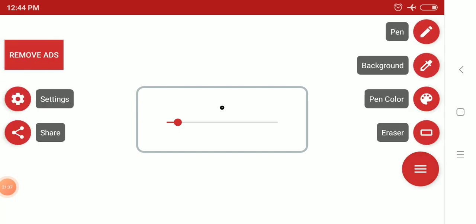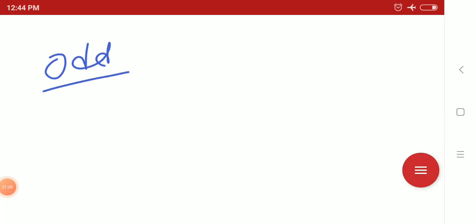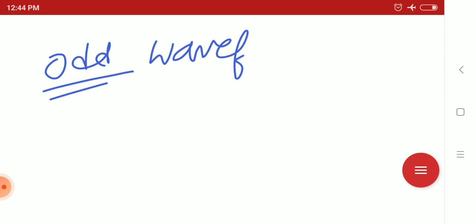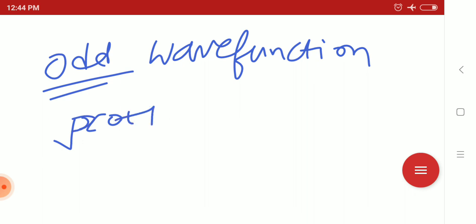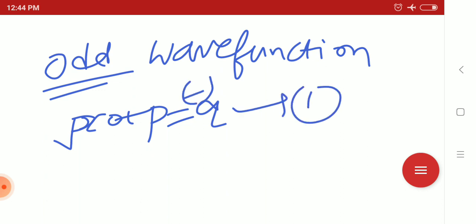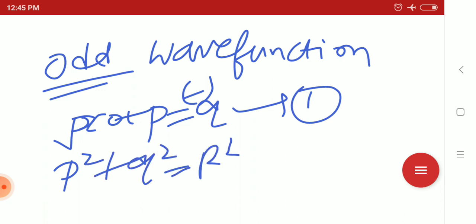Similarly for odd wave function, we will get P cot P equals minus Q. This is the relation; the others are the same: P square plus Q square equals R square, R equals root over mV0 L square by 2 h cut square.